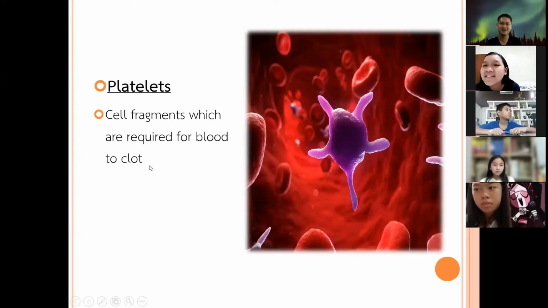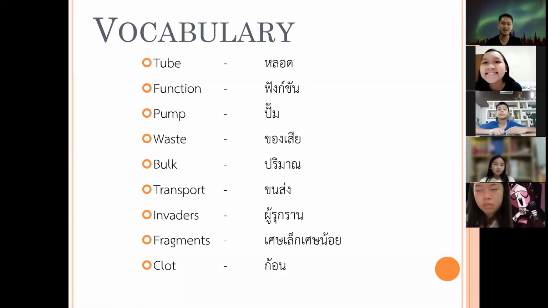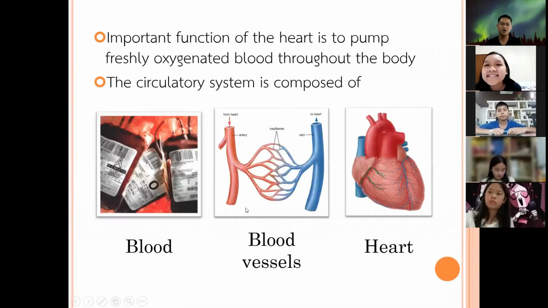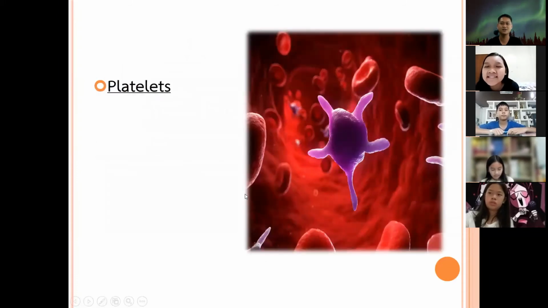You remember? Okay, let's go back. Okay, what is clot? So we need platelets for our blood to clot so that when we get injured or we get a wound, it will stop bleeding. Okay.